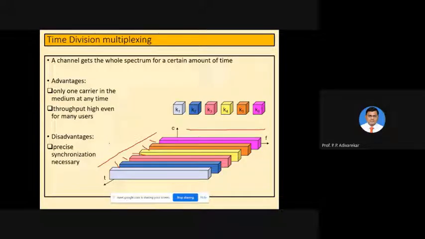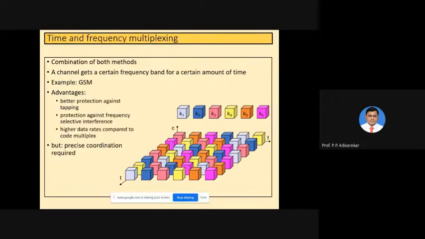Okay, and then next is the combination of both, combining the advantages of both TDM and FDM. That is the third modified multiplexing technique, time and frequency division multiplexing.